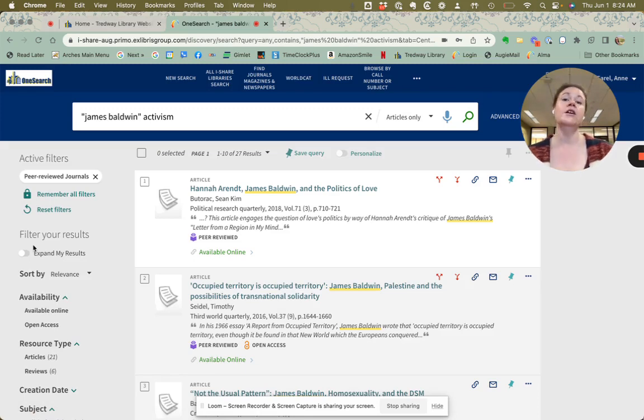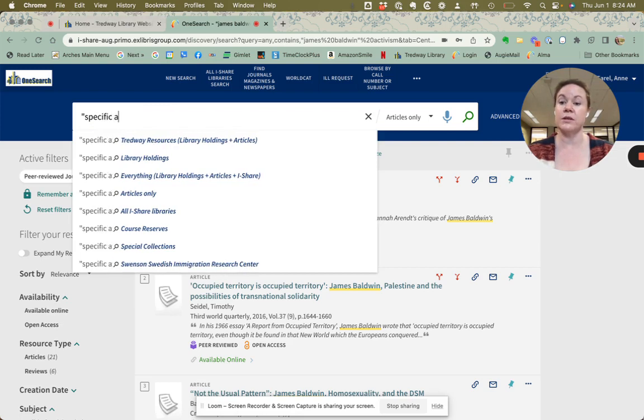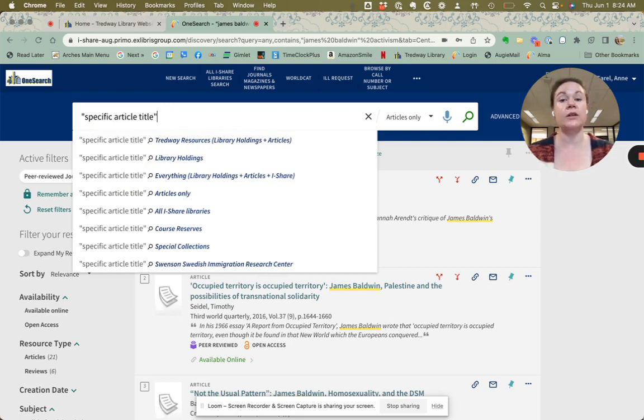Should you have an article where you already know the citation information, perhaps your professor gave you a citation, or maybe you have an article in front of you and you're trying to find the citations based on the references list from an article that you really like, or something that you found in a book, a footnote maybe. Again, you can type anything in this search box. So if you have a specific article title, I don't have one in front of me, so I'm just going to type specific article title. And again, I'd be using quotes because I'm looking for that certain article. You can use OneSearch to find specific articles as well, not just do keyword searches or topic searches.